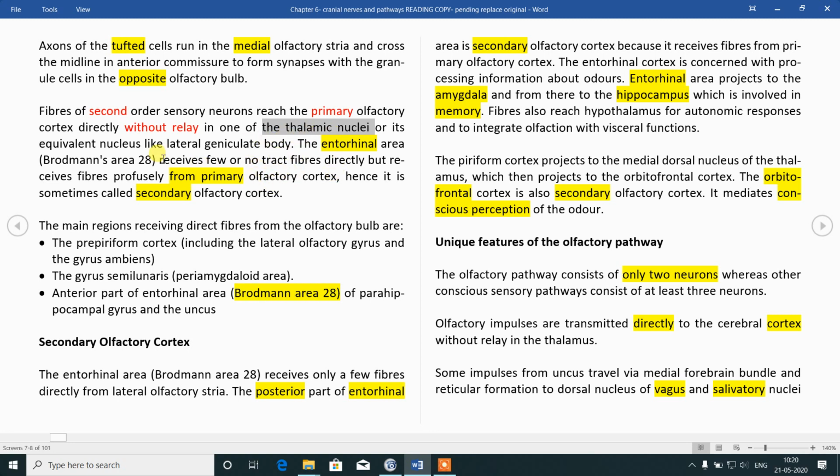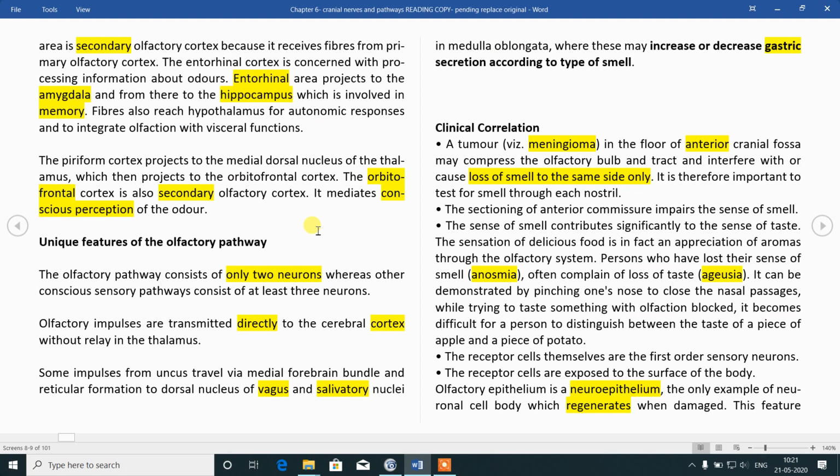So when you learn the cerebral cortical area, you will see that it represents area number 28 in Brodmann's classification. Base of frontal lobe. Another part, we have seen that the base of the frontal cortex is known as the orbitofrontal cortex.